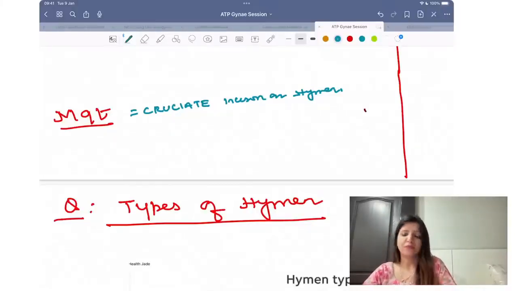Number 2, if they ask you what is the investigation of choice to differentiate between them, normally you can differentiate between them clinically, but if you have to answer an investigation of choice, then that is MRI, right? That is for NEET PG, not required for FMGs.